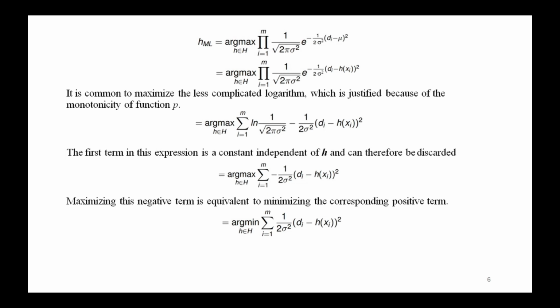That's why we are interchanging these two.